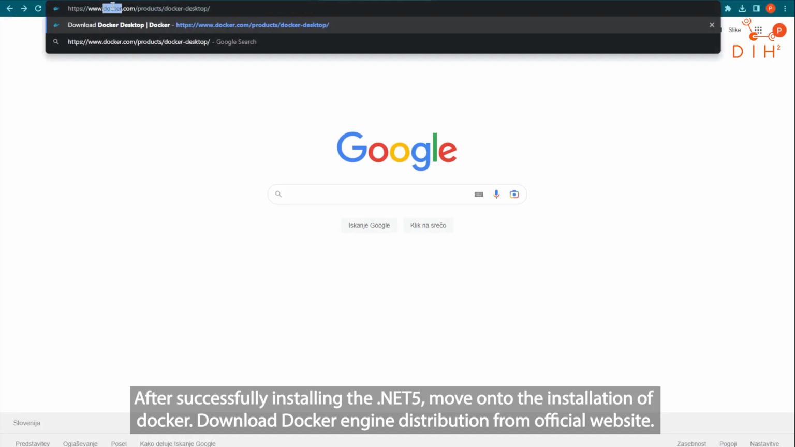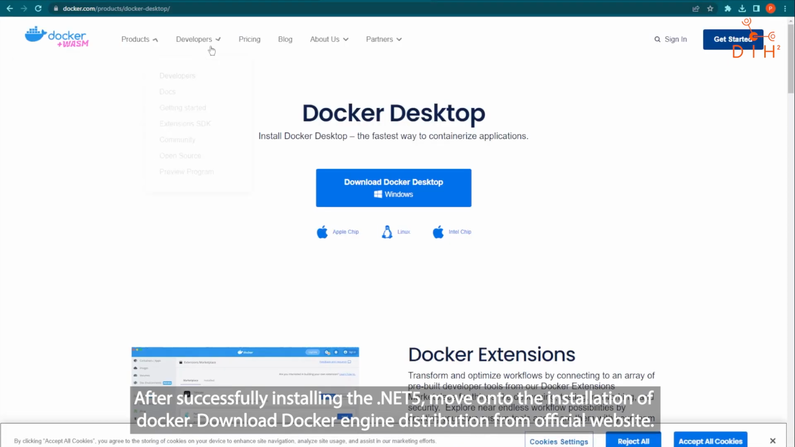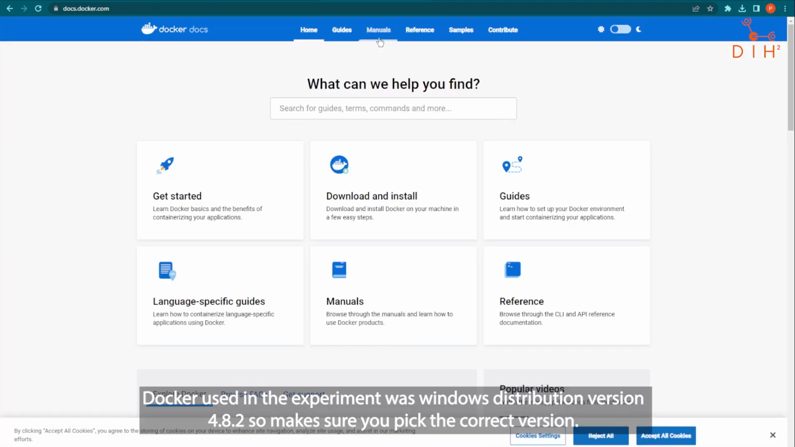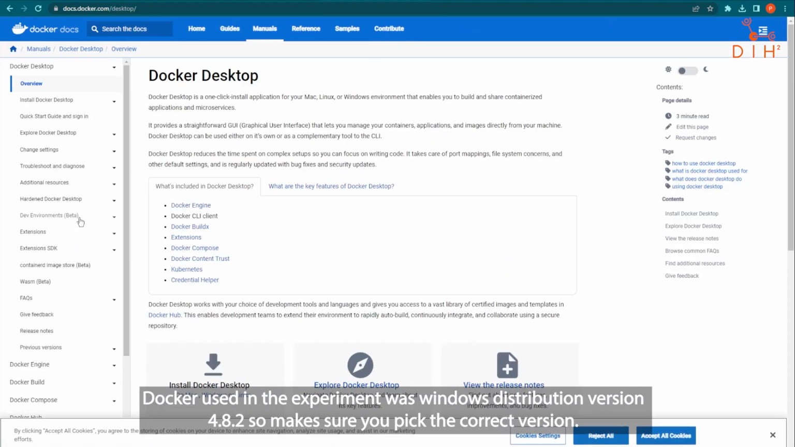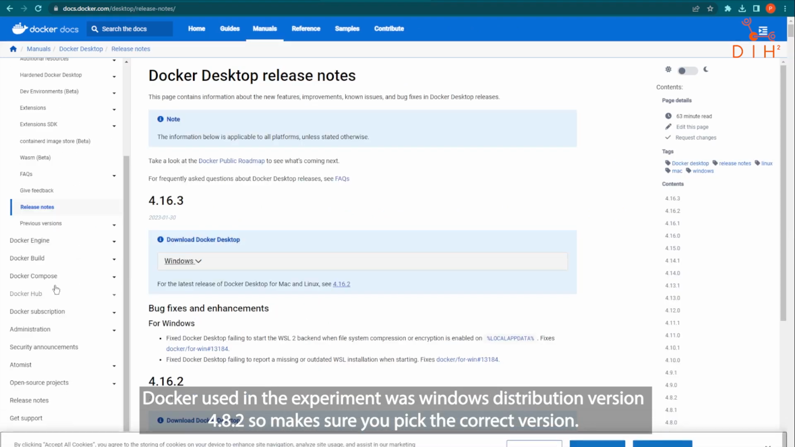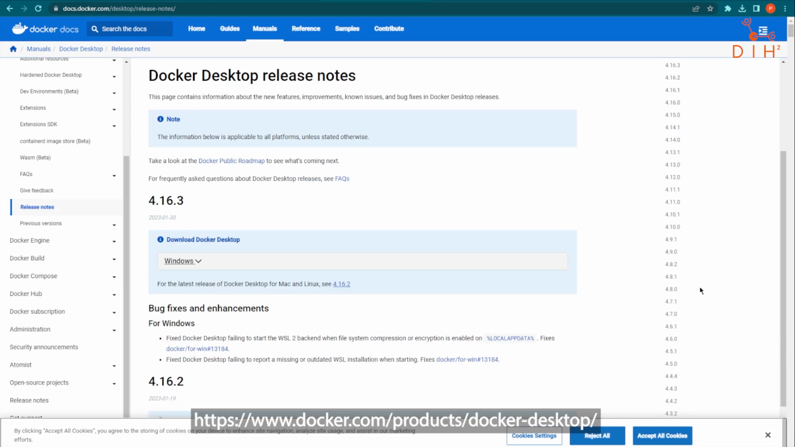After successfully installing .NET 5, move on to the installation of Docker. Download the Docker Engine distribution from the official website. The Docker used in the experiment was Windows distribution version 4.8.2, so make sure you pick the correct version.